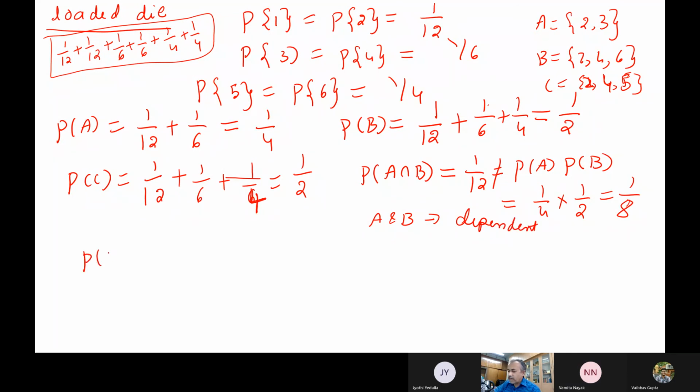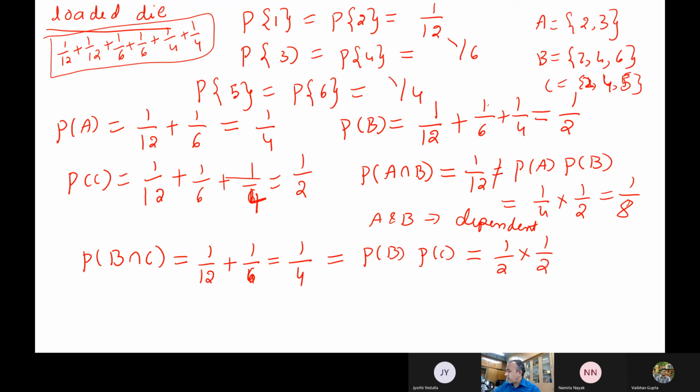Now the probability of B intersection C. What is B intersection C? What is common between B and C? 2 and 4. What is the probability of getting 2? 1 by 12. The probability of getting 4 is 1 by 6. So this turns out to be 1 by 4. Now whether this is the same as the probability of B multiplied by the probability of C. The probability of B is 1 by 2, the probability of C is 1 by 2. Now this is also 1 by 4. Now what is the comment?